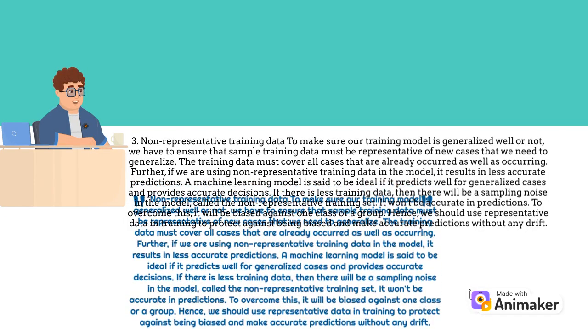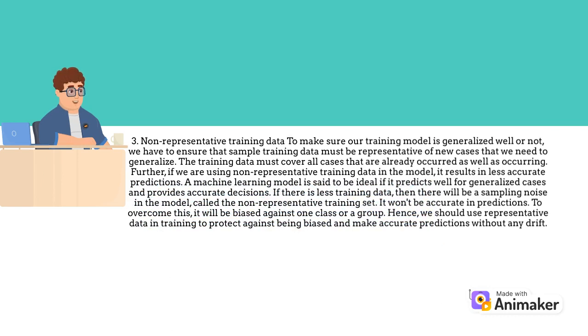3. Non-representative training data. To make sure our training model is generalized well or not, we have to ensure that sample training data must be representative of new cases that we need to generalize. The training data must cover all cases that have already occurred as well as those occurring. Further, if we are using non-representative training data in the model, it results in less accurate predictions. A machine learning model is said to be ideal if it predicts well for generalized cases and provides accurate decisions.